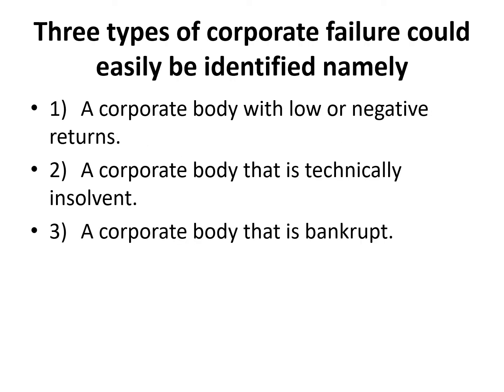There are three types of corporate failure that could easily be identified: a corporate body with low or negative returns, a corporate body that is technically insolvent, and a corporate body that is bankrupt. So if I have negative or low returns, if I am technically insolvent, or if I am bankrupt, this means that I have the three types of corporate failure.